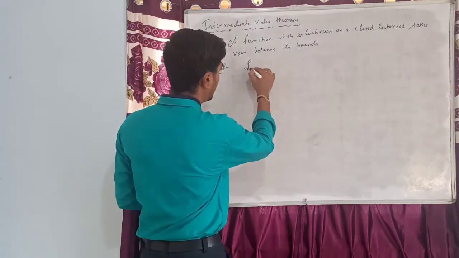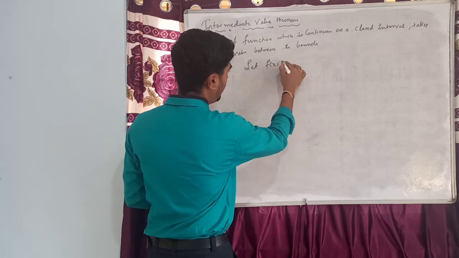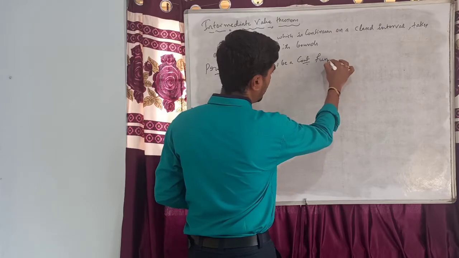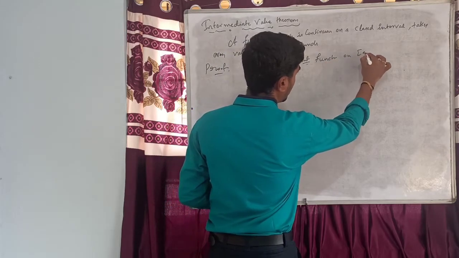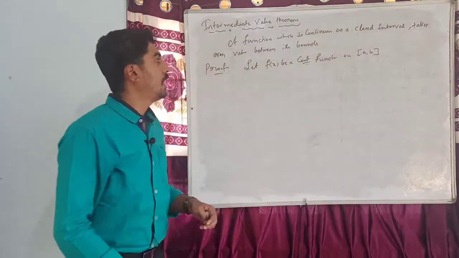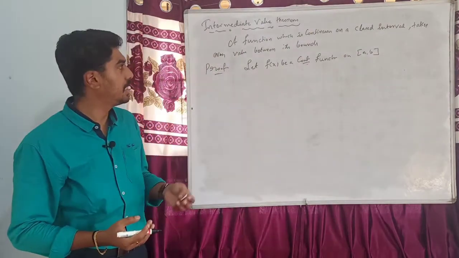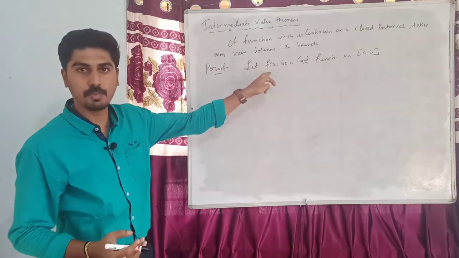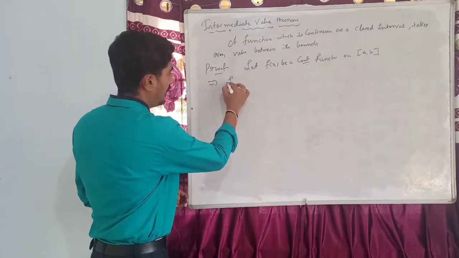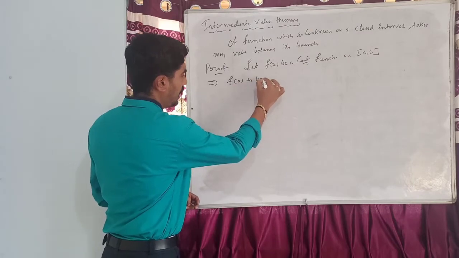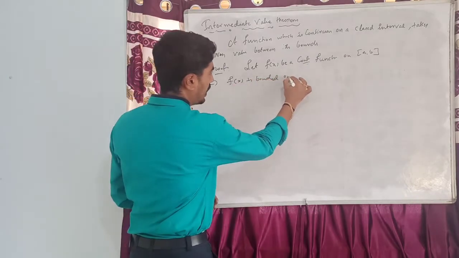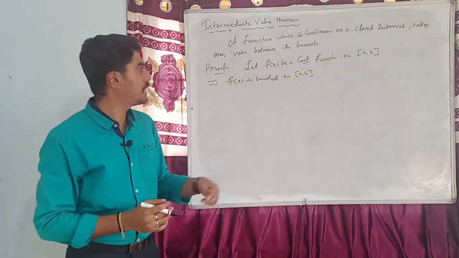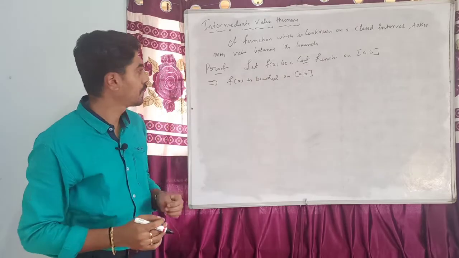First, let us consider a continuous function. Let f(x) be a continuous function on a closed interval [a, b]. By the theorems we proved earlier, every continuous function on a closed interval is bounded. So f(x) is bounded on [a, b]. So the supremum exists and the infimum exists in the interval [a, b].